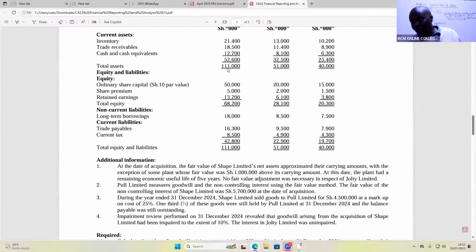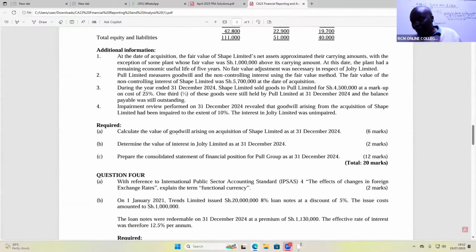You can see in this case he wants you to calculate the value of what here? Goodwill. So here now you cannot run away. If you don't do goodwill, you shall lose 6 marks. If you don't do the value of interest in Jolty, you shall lose 2 marks. If you lose 8 marks, very, very bad. But if they were silent, then I would have gone for this directly. I would have gotten these 12 marks.